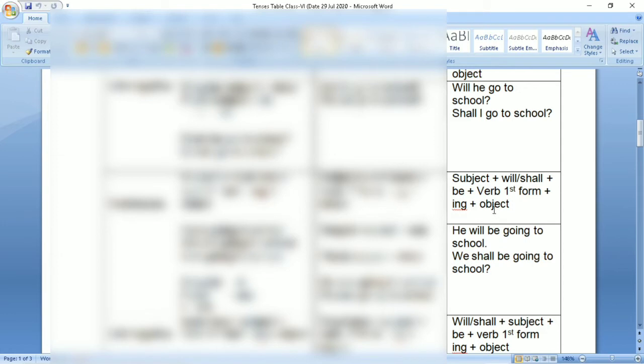Students, here you have used be. It is extra. Why? Because after will and shall, we cannot use verb ing form directly. So it's compulsory to put be in between. So he will be going to school. If you remove be, then the sentence will be he will going to school. This will be totally wrong. So in order to put ing form after will or shall, we need to insert be. We shall be going to school.